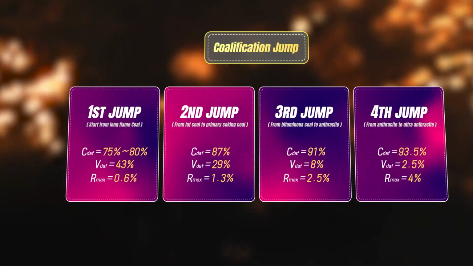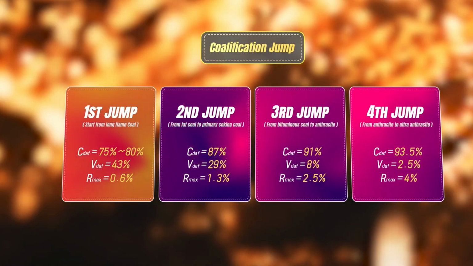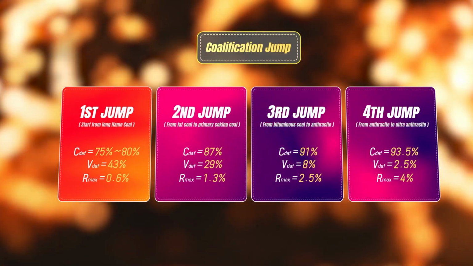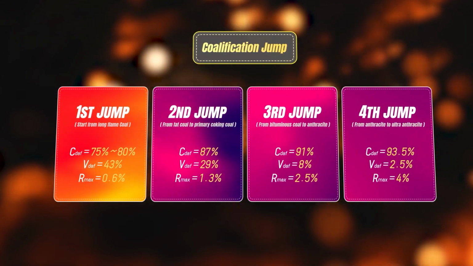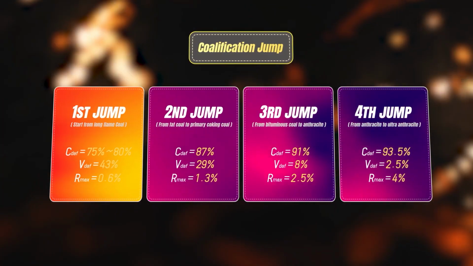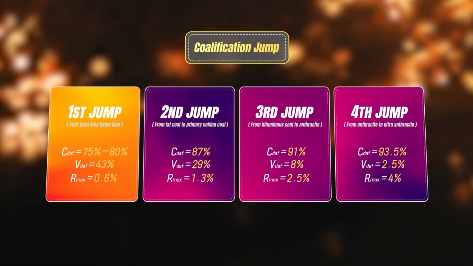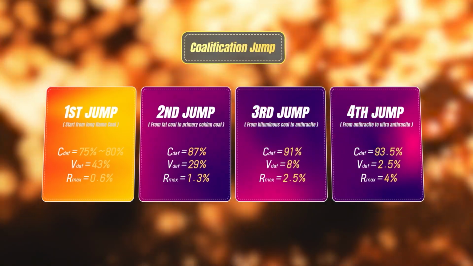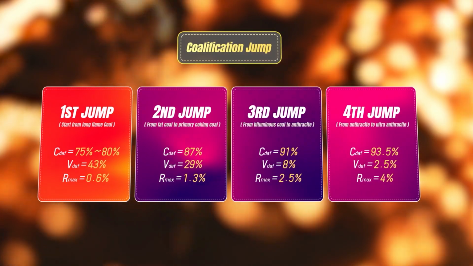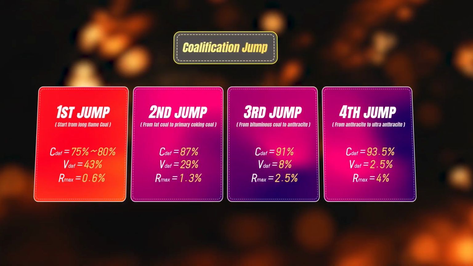To fully explain this caking increase phenomenon, we need to start with the process of plastic mass formation for some theoretical discussion. The formation of the coal's plastic mass primarily occurs during the coal's first metamorphic jump. The coal's first metamorphic jump begins at a vitrinite reflectance of 0.6 and ends at approximately 1.3.